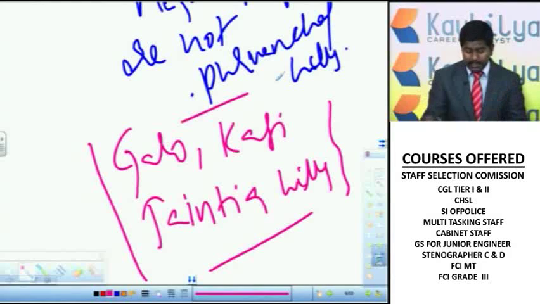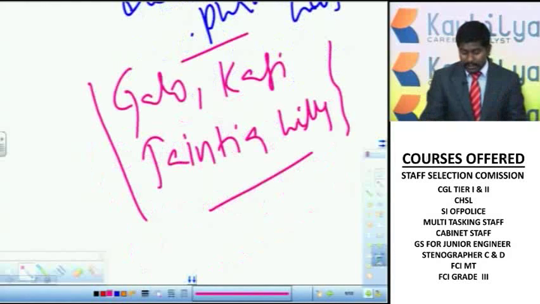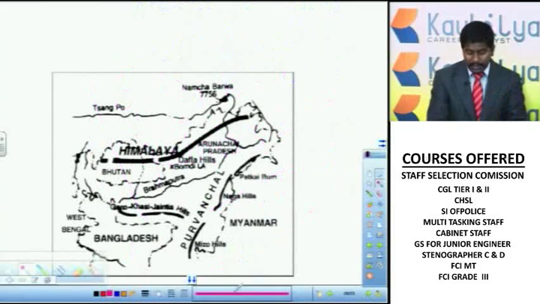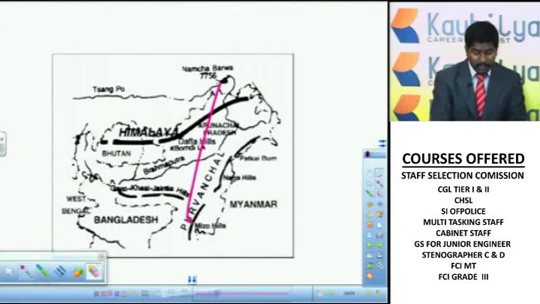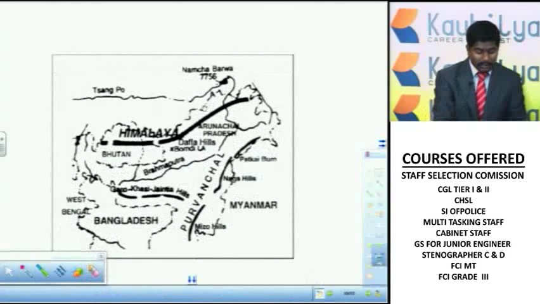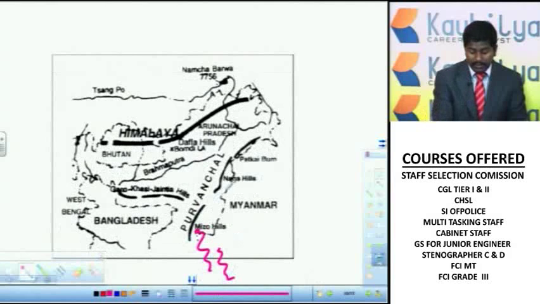Then these Himalayas, after this syntaxial bend, further extended into Myanmar. After these Mizo Hills, they are extended into the regions of Myanmar like this.